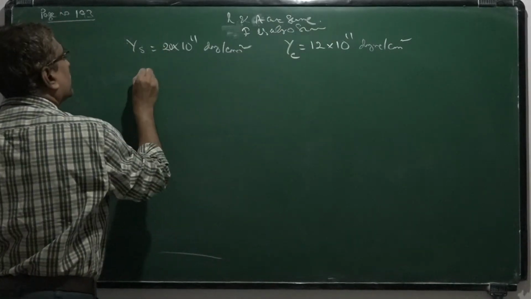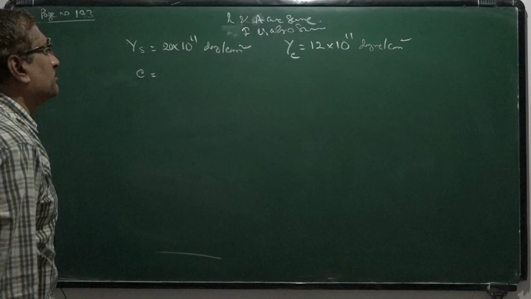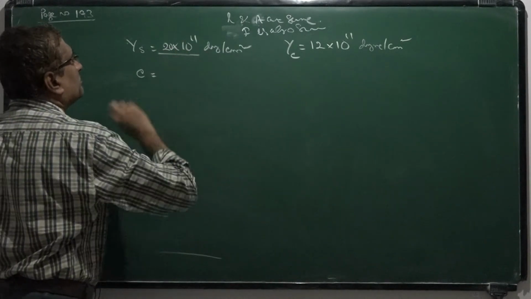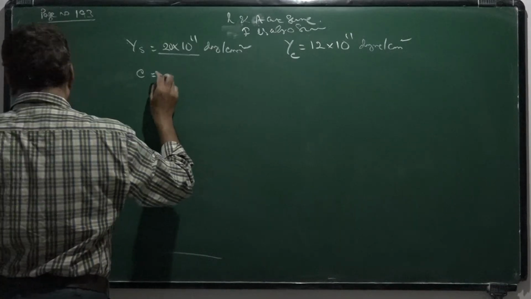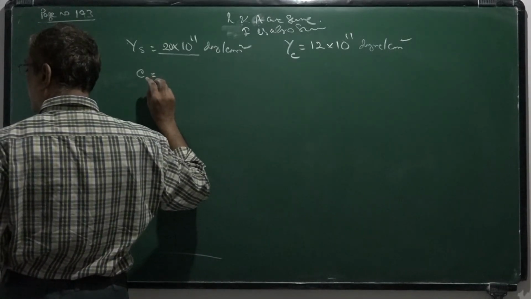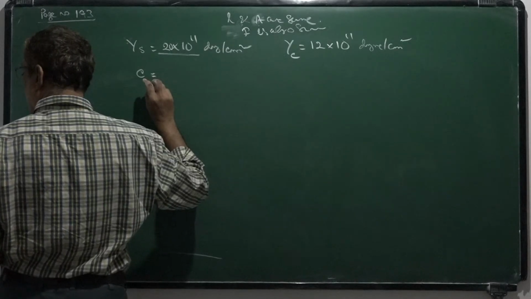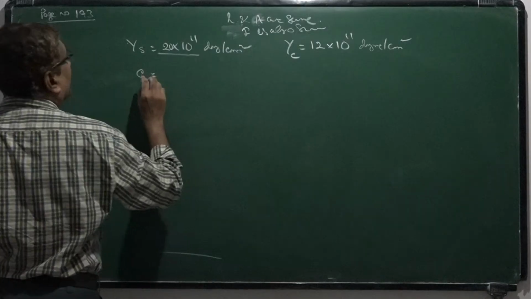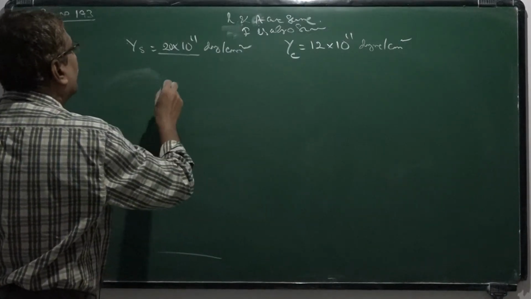Therefore, the extension produced in this wire is... Okay. Now we have to calculate this one.